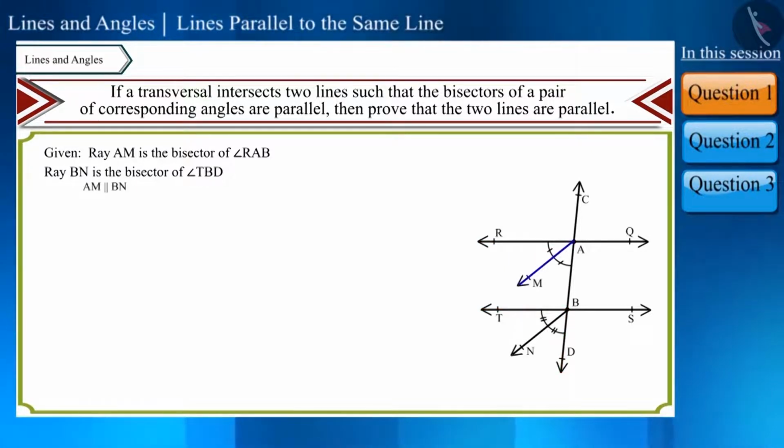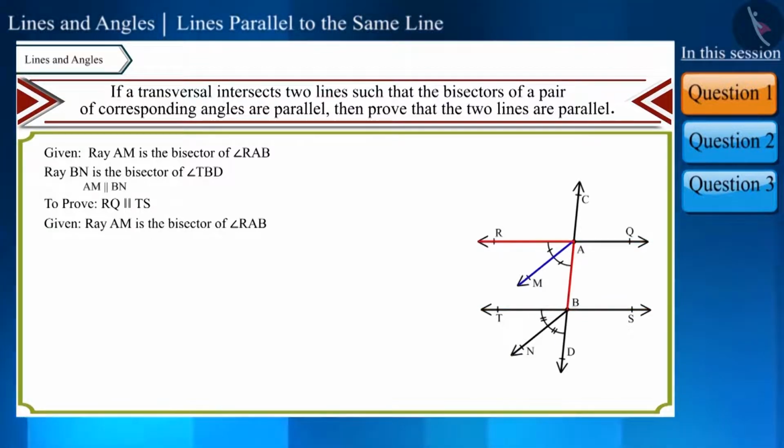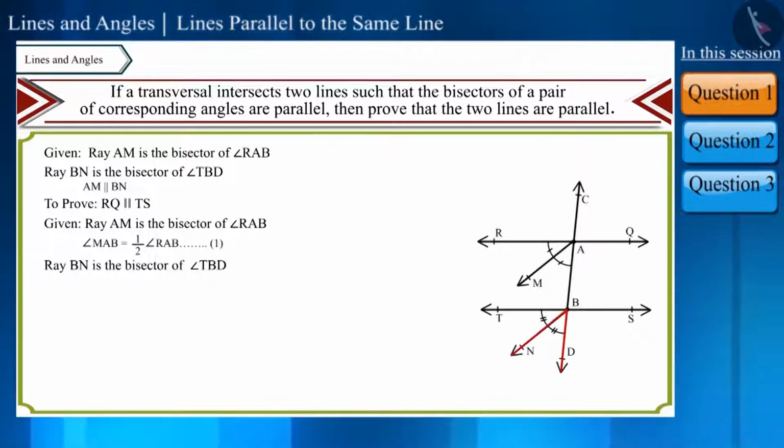According to the statement, ray AM and ray BN are parallel, and we have to prove that lines RQ and TS are parallel. Ray AM is the bisector of angle RAB. That is, we can write angle MAB like this, and similarly, we can write angle NBD like this, as ray BN is the bisector of angle TBD.